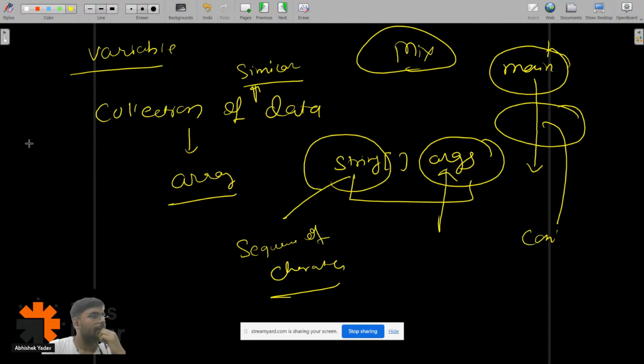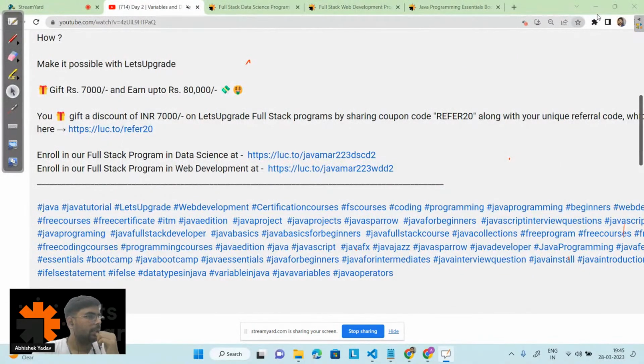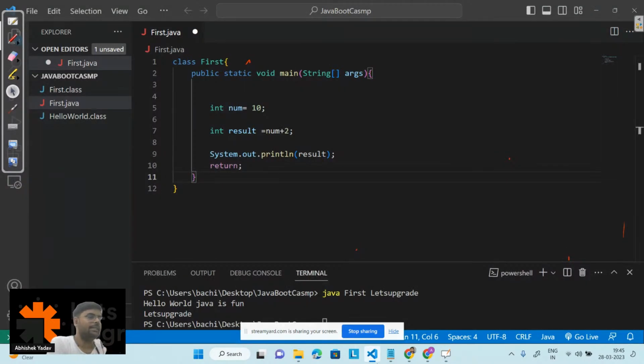Sir, can we print string args? Yes, I have printed it, Tarun. You can see it in the chat. And Vidya, please try a Google search on why we can't use the pointer concept. Correct, Naveen says they are references here.